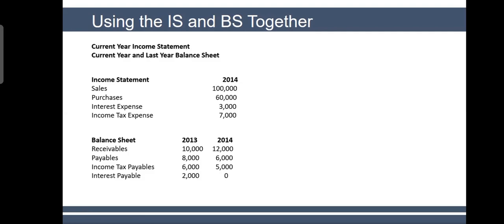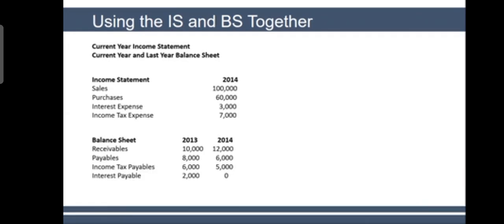Ankit? Yes, sir. How much cash have we received from customers? How do you use these two financial statements? Ankit, let me tell you. 2,000. You have received just 2,000. We need to calculate the sum of both 2013 and 14. Then we see the movement. That is what I'm asking you. Please tell me the movement.